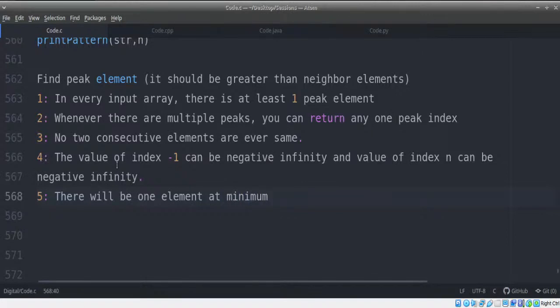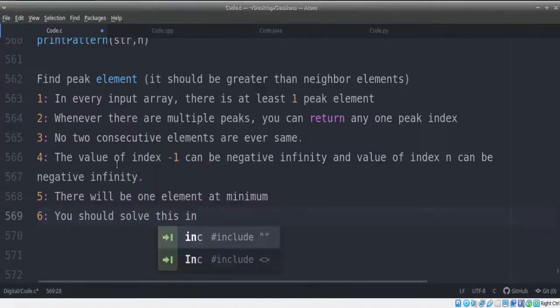Now, as one of you, Sakshi, pointed out, can we use binary search also? That is where our most important question comes up. You should solve this in big O of log n time complexity.